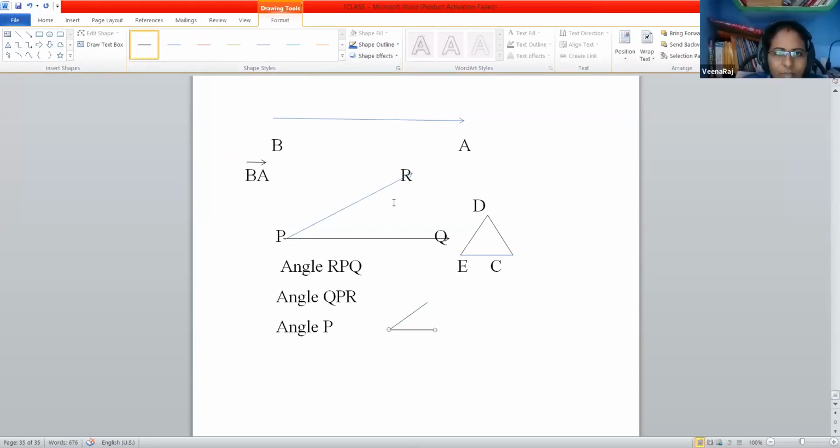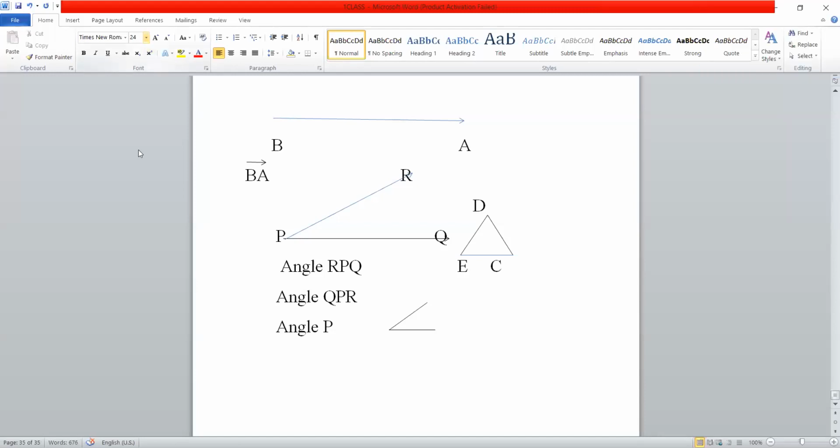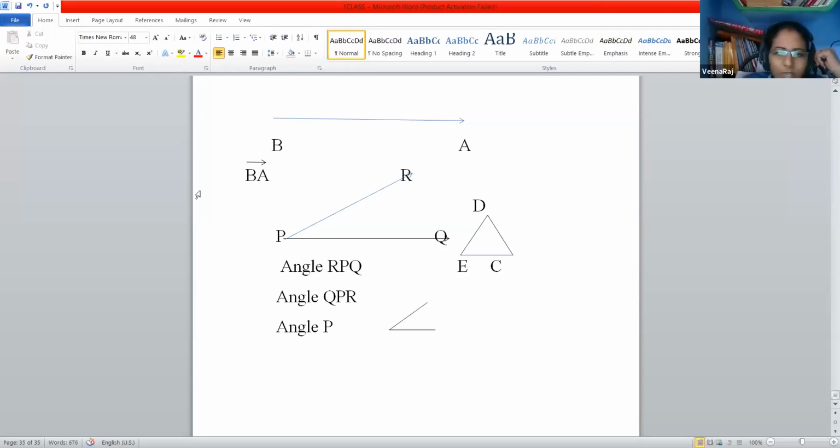So here you can indicate like angle P. This is the symbol of an angle.